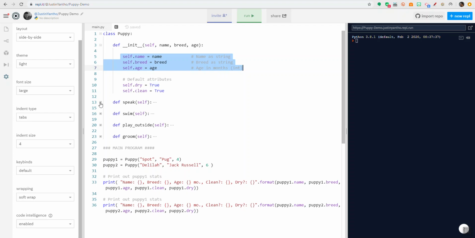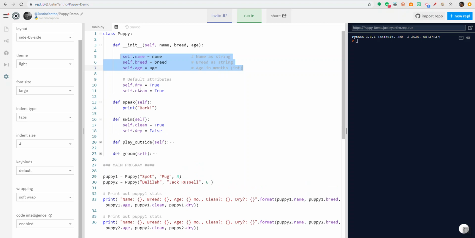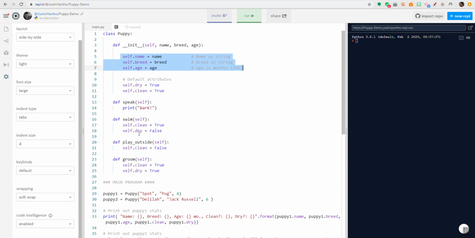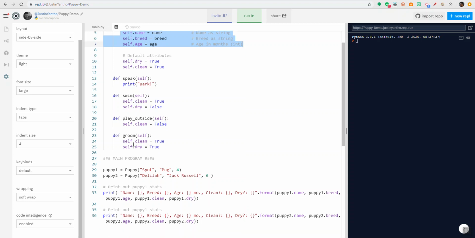And then I just, for fun, made some functions, so I say like the dog speaks and it just prints to the screen bark. And then these other ones are basically just, you can tell a dog to swim, and then we said, okay, it's now clean, but it's not dry. If you play outside, it's now not clean, so we call it a false. We assign it a false value. And same thing. We make it clean and we make it dry.